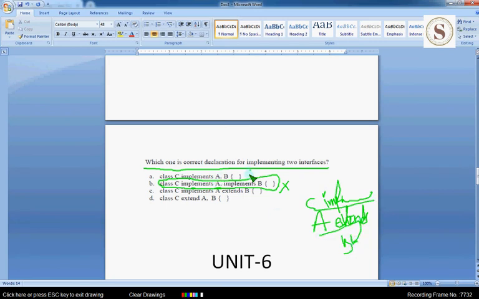So C implements A and should extends B. So this is also wrong answer, and option D also wrong answer. So this implies to the option C, class C implements A extends B. So option C is correct answer. So friends, let's move on to the sixth unit questions.